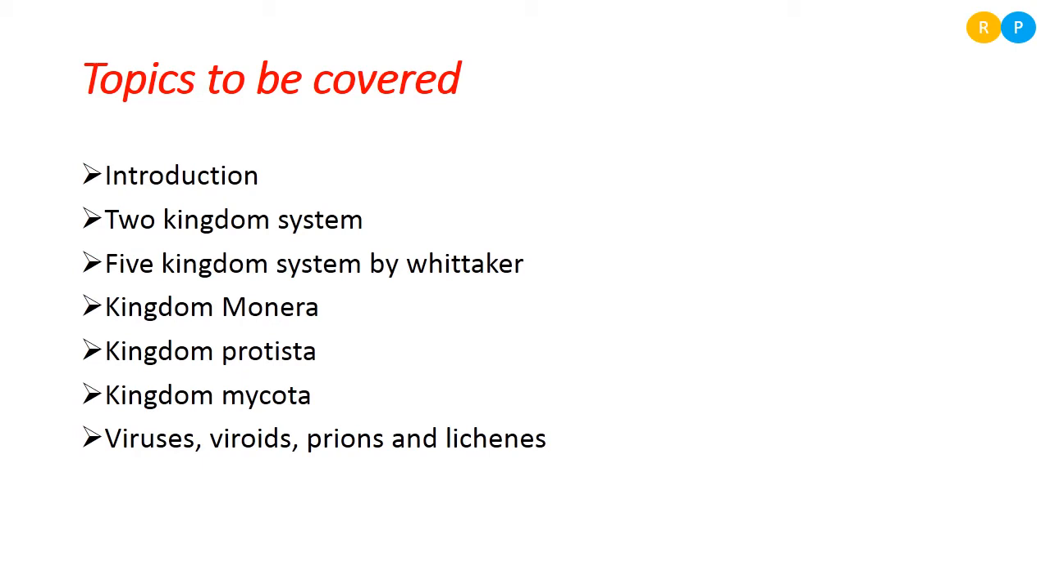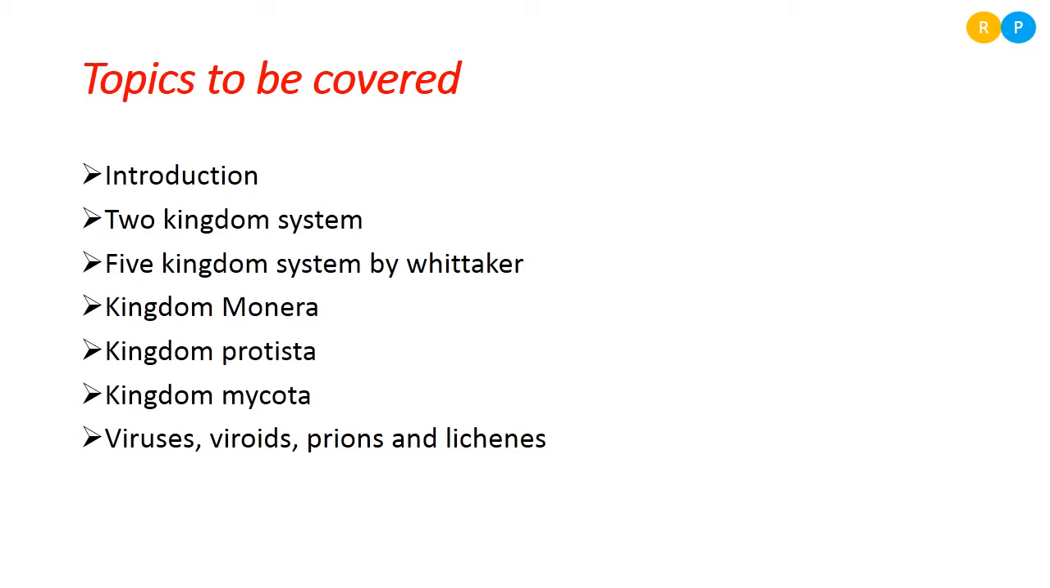The first concept we are going to understand here is the two kingdom system. In the two kingdom system, we are going to understand how classification started in the earlier days. Then we are also focusing on the five kingdom system introduced by Whittaker. According to the five kingdom system, the organisms will be grouped under five categories. Each of the categories here we call a kingdom. According to the five kingdom system of classification, the first kingdom is kingdom Monera.